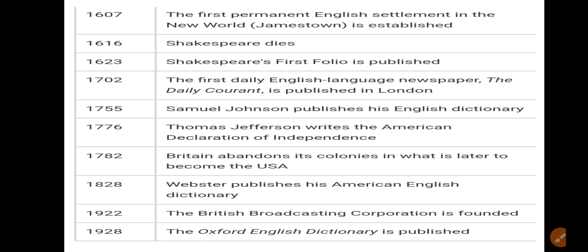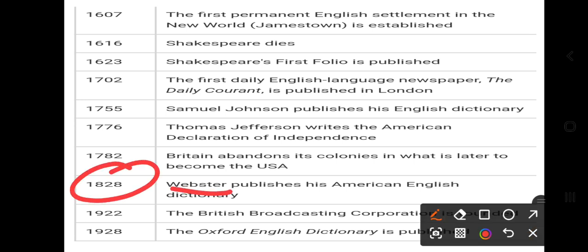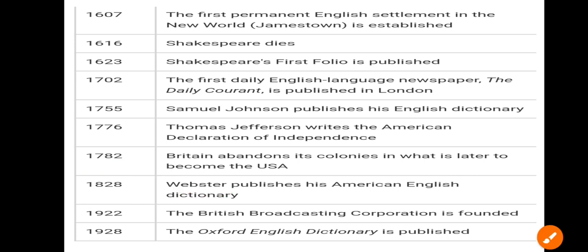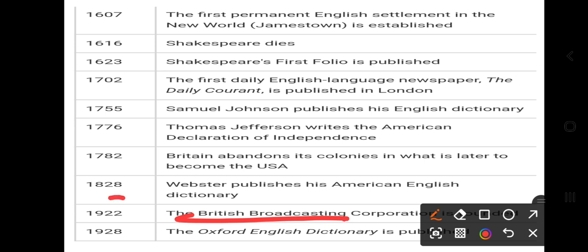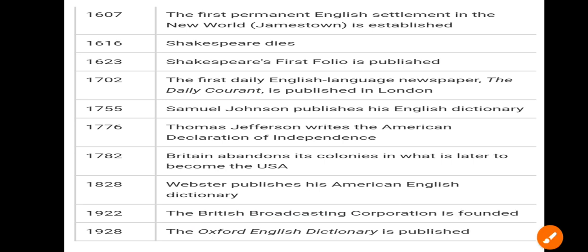Now, Webster publishes the American English Dictionary, the Webster Dictionary, in 1824, very famous. Then the British Broadcasting Corporation is founded in 1922. Then the Oxford English Dictionary came in 1928.